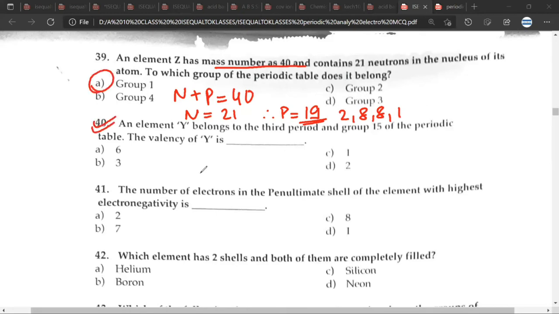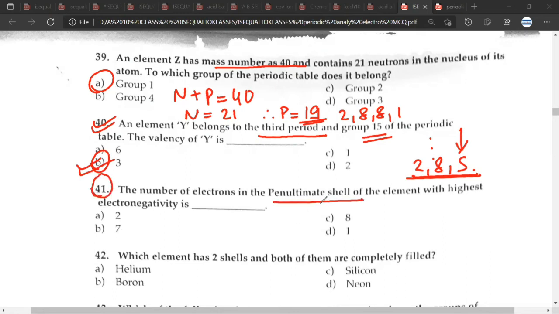Great. 40th. An element Y belongs to the third period, so this would be B, 3. Why? Because it belongs to the third period in group 15. So the electronic configuration would be 2,8,5. Third period, number of shells, group 15. The valency of Y is 3. Great. 41. Number of electrons in the penultimate shell of the element with highest electronegativity is.